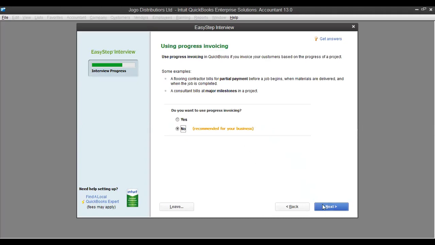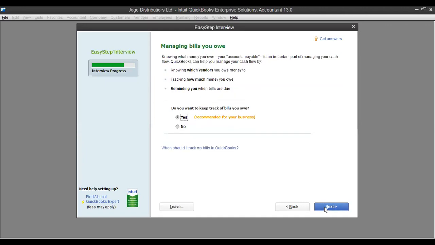Do you want to use progressive invoicing? This one I always recommend that you don't, unless it is an entity that deals in hardware. You may consider progressive invoicing because orders keep coming in for a particular client, and the intention is to finish the building and then pay you later. Something like that, progressive invoicing will work. But for these others, it doesn't.